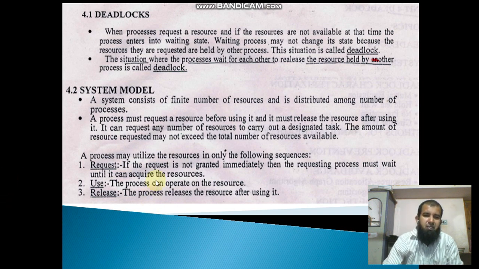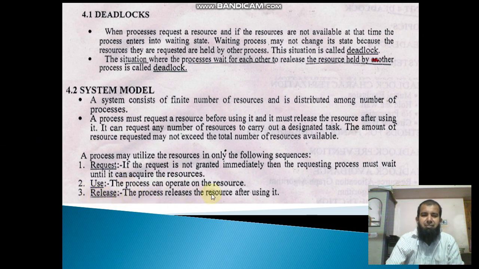Next, use. The process can operate on the resource. After getting the resource, the process can operate on it. For example, a printer. The process can use the printer, you can take printout.